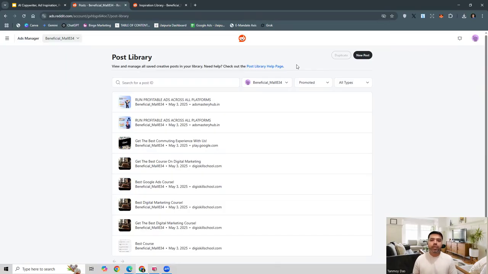So this is how you can use post library. I hope this makes sense. You understand these three features on the platform and can practically use them for your business and for your clients.